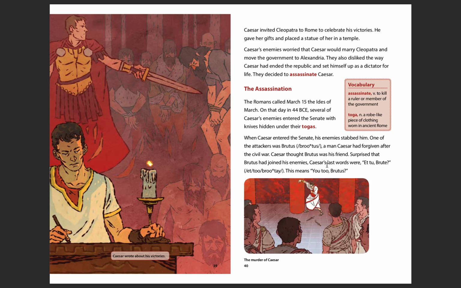It's going to be important for us to know the people that eventually killed Caesar. It was the people of the Senate, and that included his friend Brutus. Remember, the Senate is the group of people that are in charge of Rome. So the Senate and his friend Brutus were the people that eventually assassinated him, who killed him. So I would write that down if I were you.